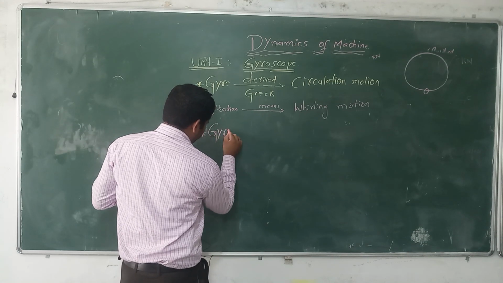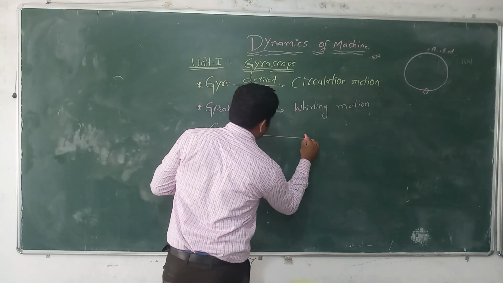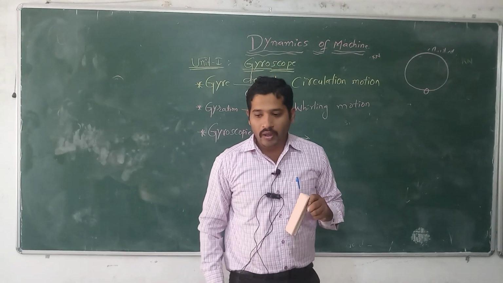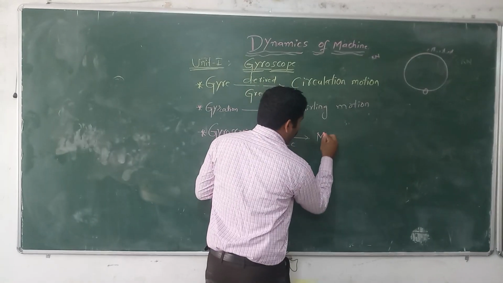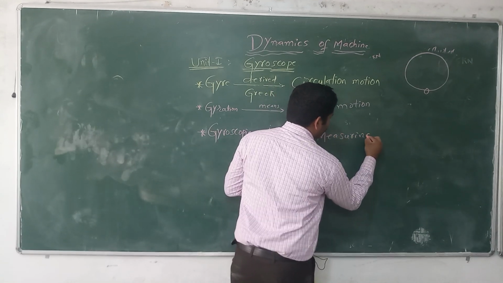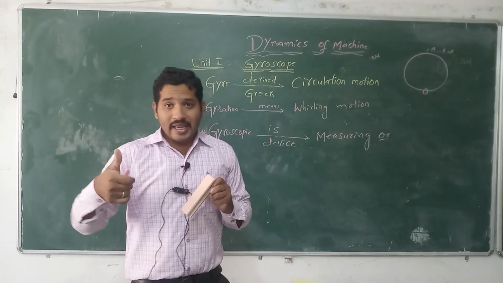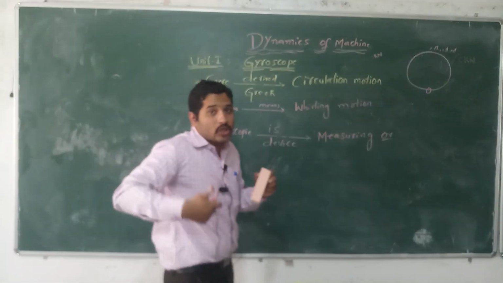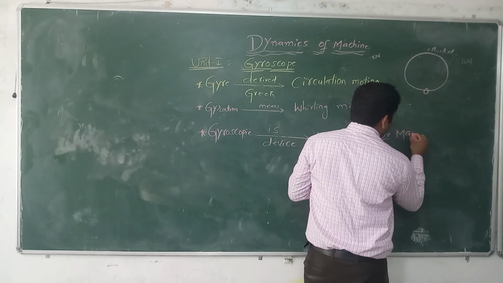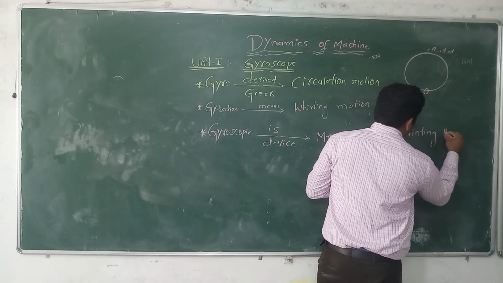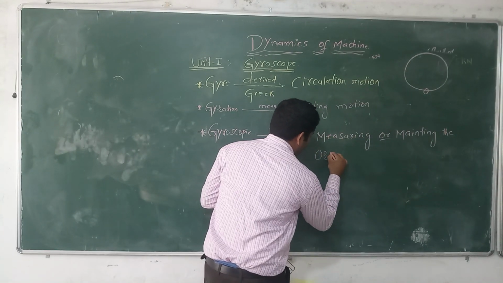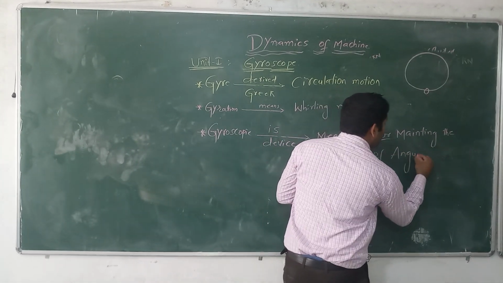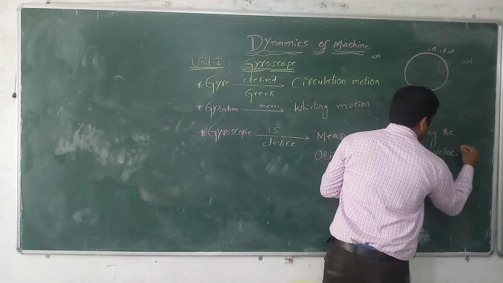Okay, gyroscope is a device. It is mainly used for measuring, or maintaining the orientation of the angular velocity.